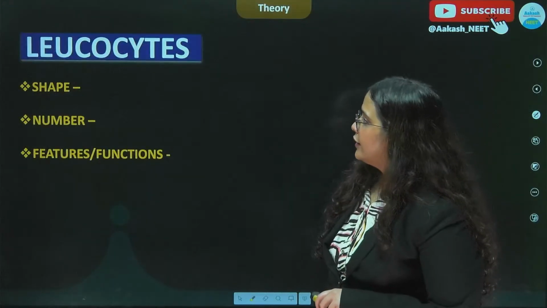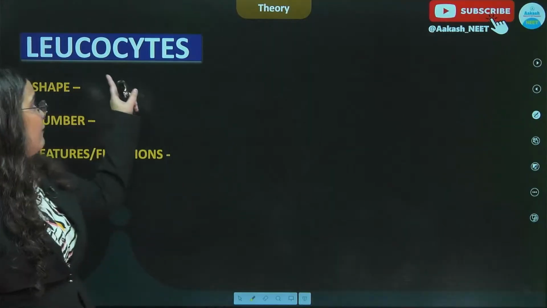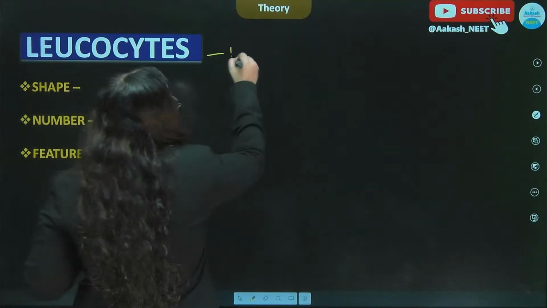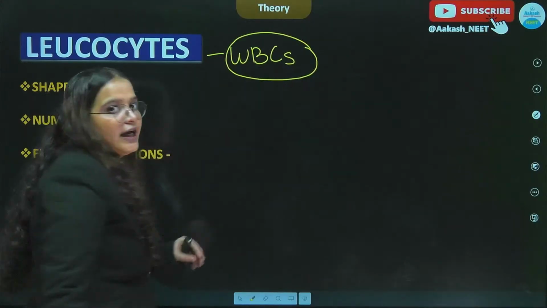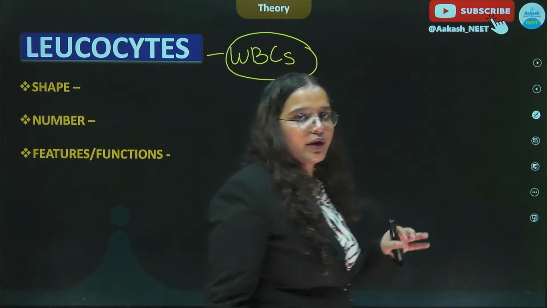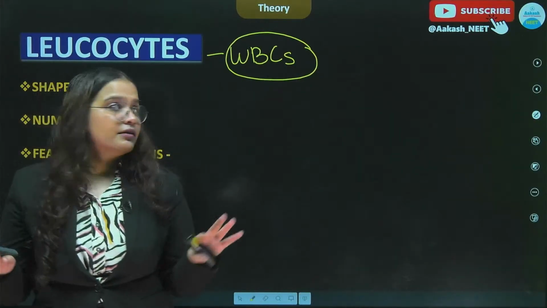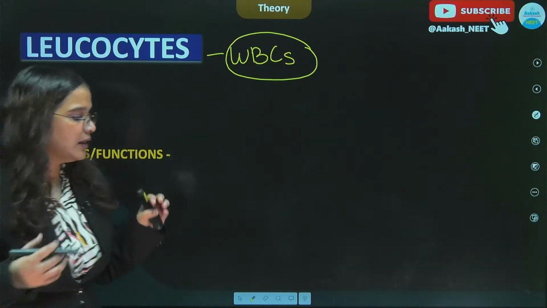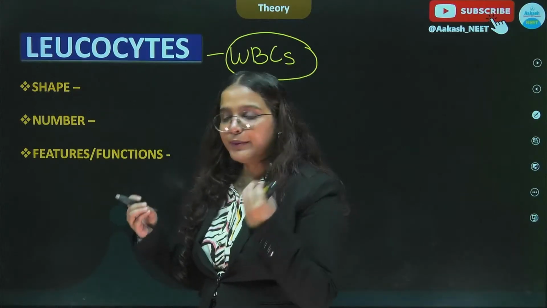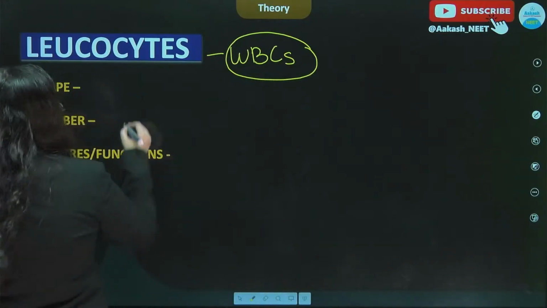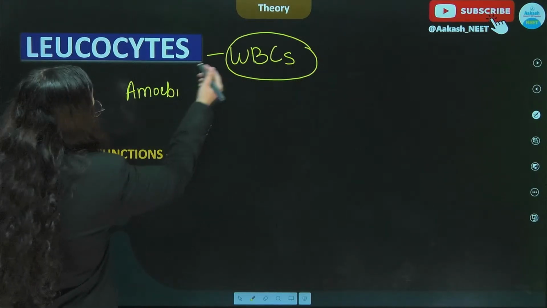Okay. Now we quickly move on to our last topic, our leukocytes, which are the white blood cells. So the name itself suggests that they are white blood cells, which means they are colorless, whereas the RBCs were red in color. All right. The shape, we can say that WBCs somehow move around like an amoeba, or we can say that they are amoeboidal in nature.